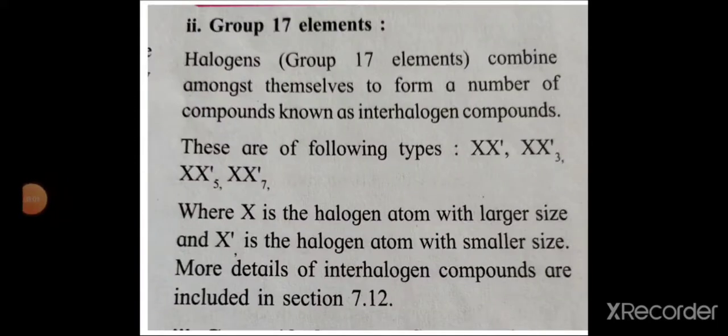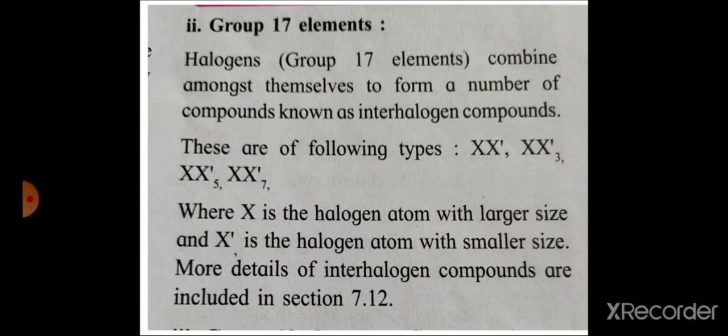Then group 17 elements, that is halogens, combine with other members of the same group or combine among themselves to form a number of compounds known as interhalogen compounds. This means a halogen reacts with the other halogens of the group. They form interhalogen compounds.